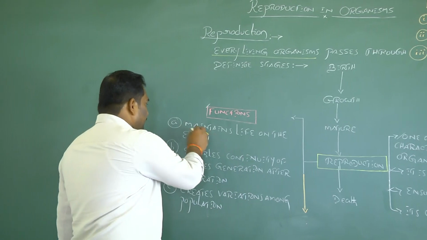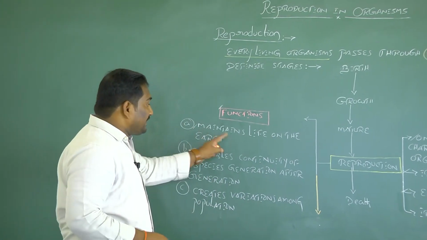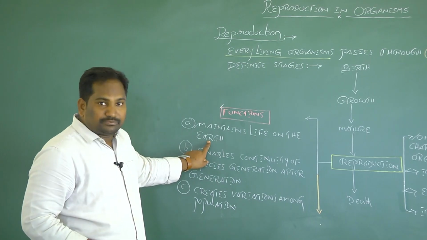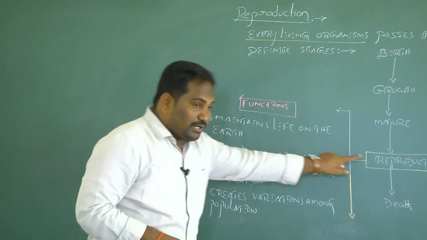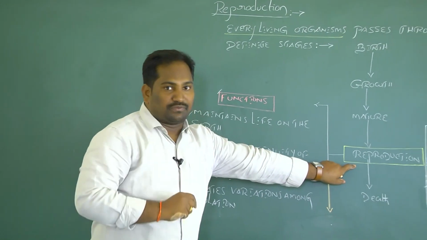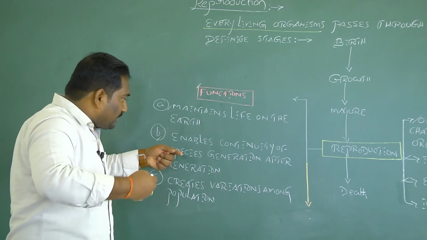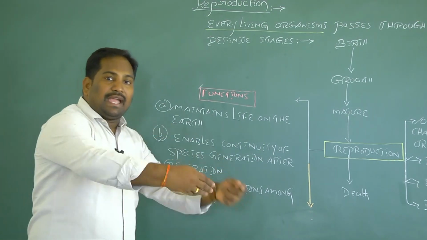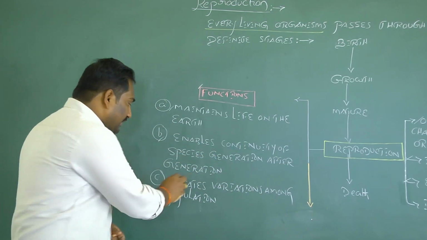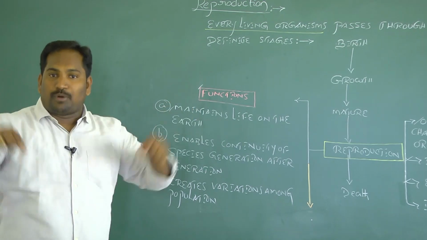The first function of reproduction, the main function of reproduction, is that it maintains life on the earth. So the maintenance of life on the earth because of reproduction is the first function. The second function is that reproduction enables continuity of species from one generation to another generation. And the third one is that reproduction creates variation among the population.